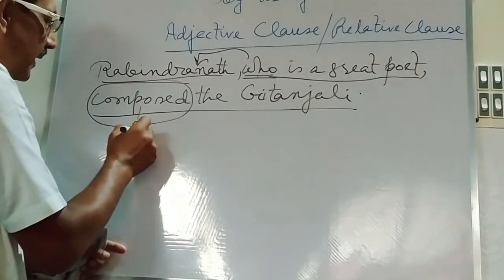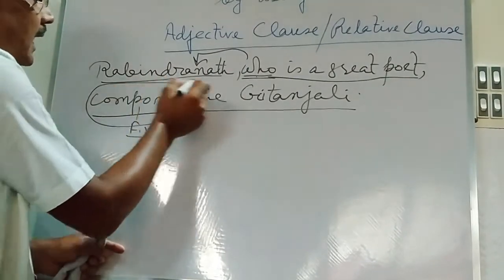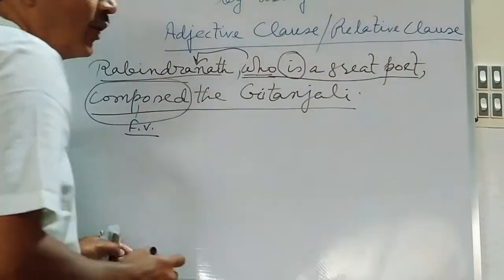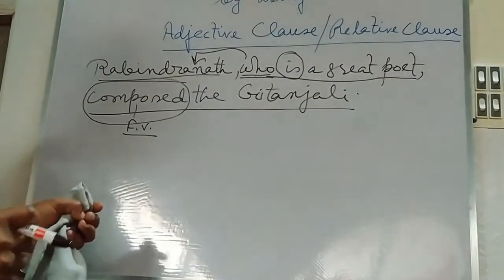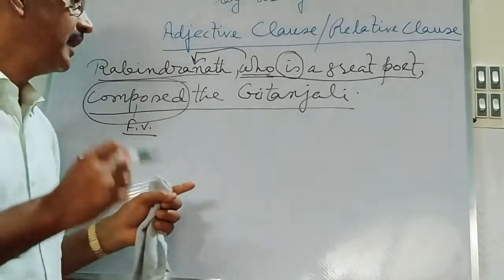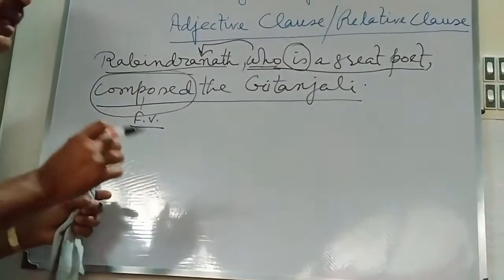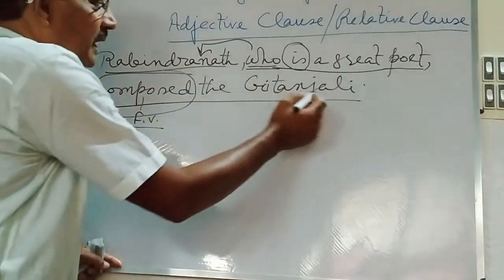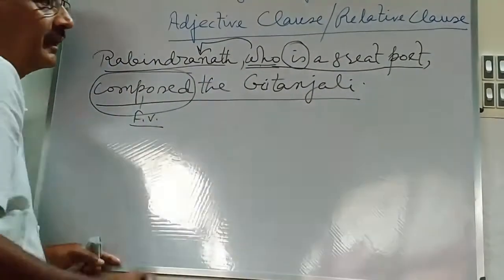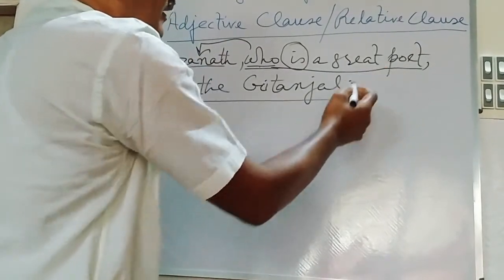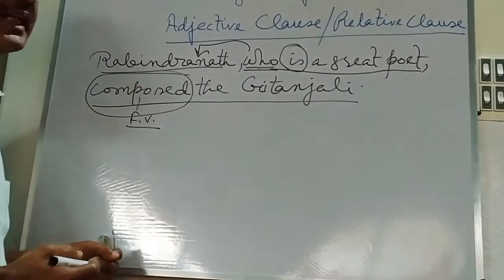Here composed is the finite verb. And here is also another finite verb. According to the definition of clause, how many finite verbs there are in a sentence, that many clauses there are. So, in this sentence you will have to analyze first, Rabindranath composed the Gitanjali, this is the principal clause. And who is a great poet, this is a clause which is called the subordinating clause.